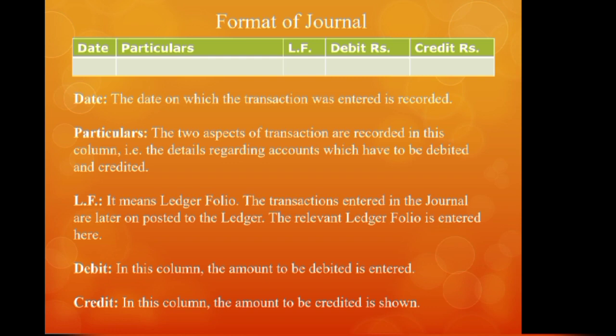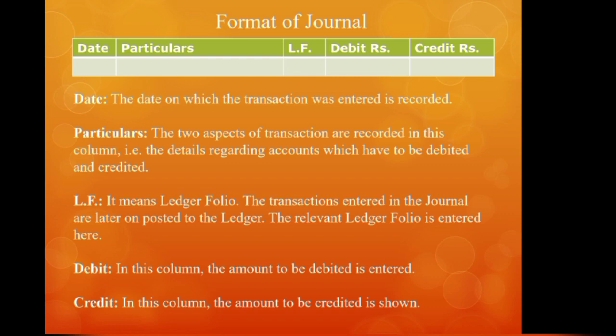Then in the particulars column, we have to write the two aspects of the transaction. Each transaction has two aspects, debit and credit. So one account will be debited, the other account will be credited. Which are the two accounts which are debited and credited? Those two aspects are recorded in this column. It is the details regarding accounts which have to be debited and credited.